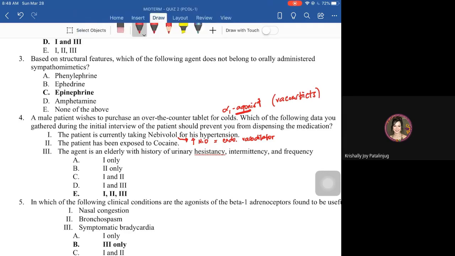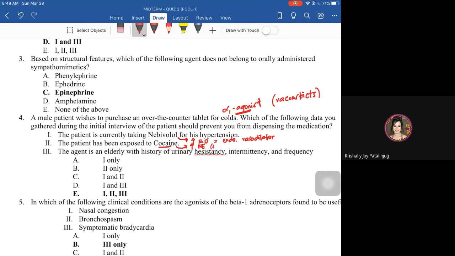Next, the patient has been exposed to cocaine. Recall that cocaine enhances the release of norepinephrine. Okay? Or yung ultimate net effect ng cocaine is that it enhances the level of norepinephrine in the cleft.